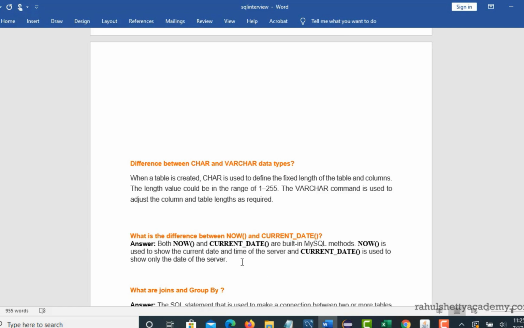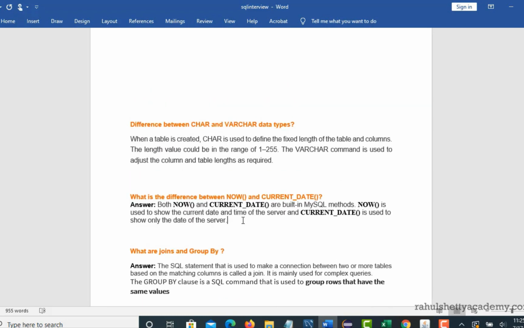Based upon the requirement of your client, whenever you are creating a new table in your SQL, just check with them if they need time or not. If they don't need it, you can use the current date method. If they do, you can use now, right? So that's a slight difference which one should know while working on dates.